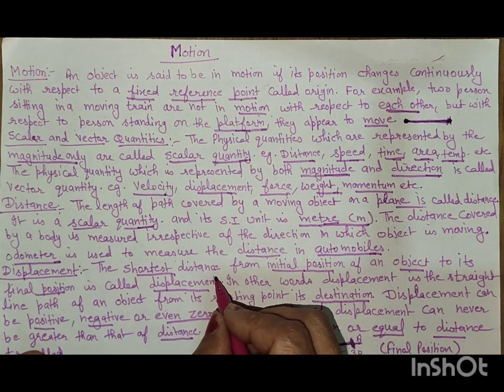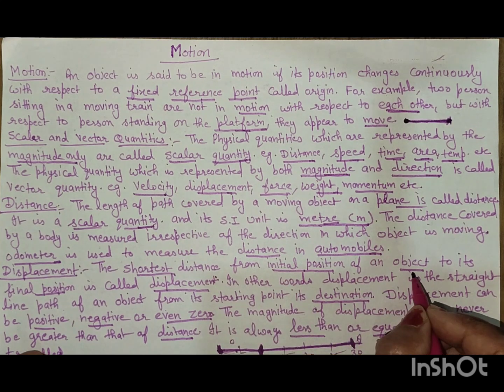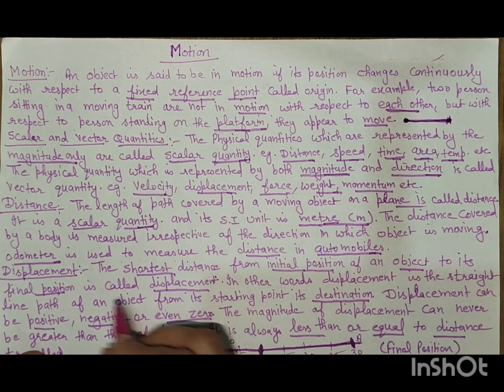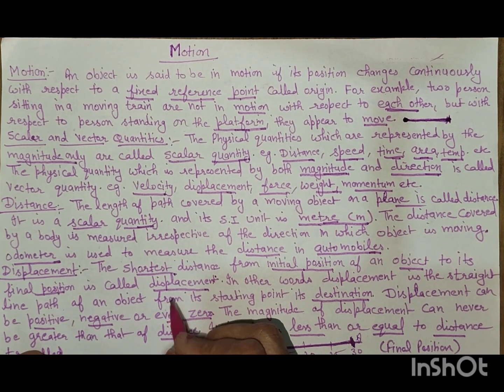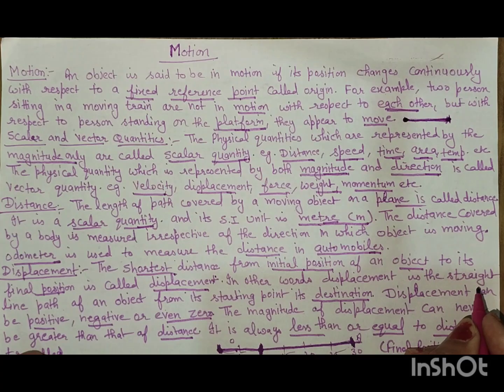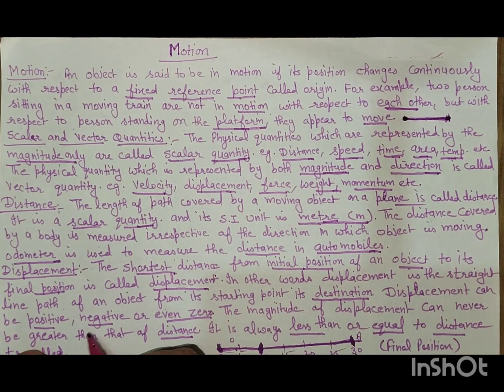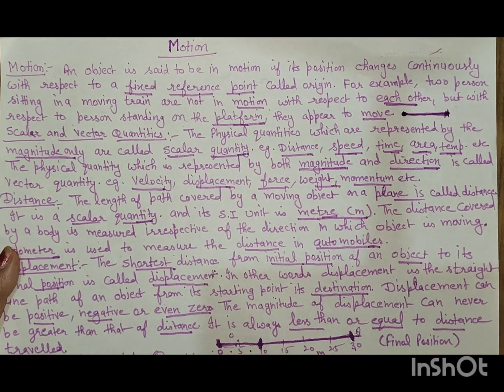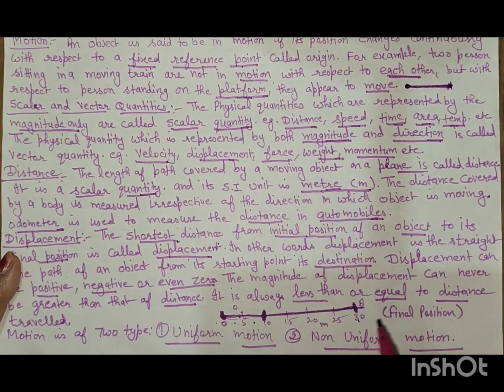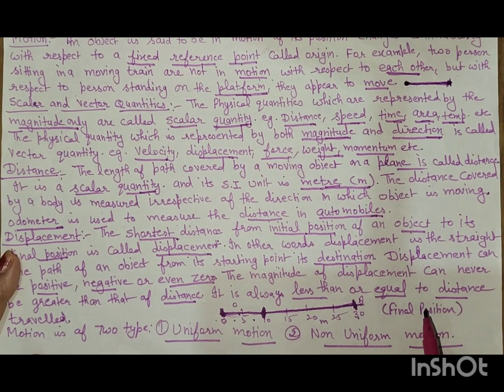Displacement. The shortest distance from the initial position of an object to its final position is called the displacement. In other words, displacement is the straight line path of an object from its starting point to its destination. Displacement can be positive, negative, or even zero. The magnitude of displacement can never be greater than the distance; it is always less than or equal to the distance travelled.